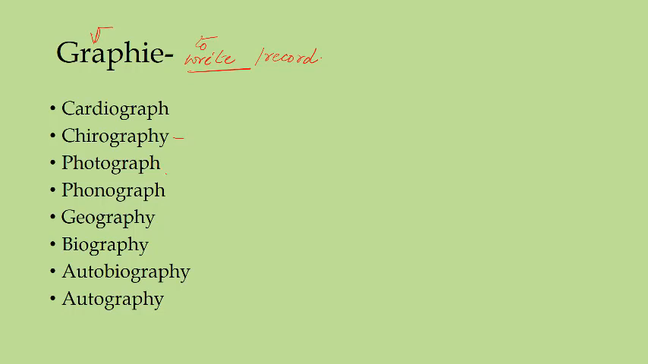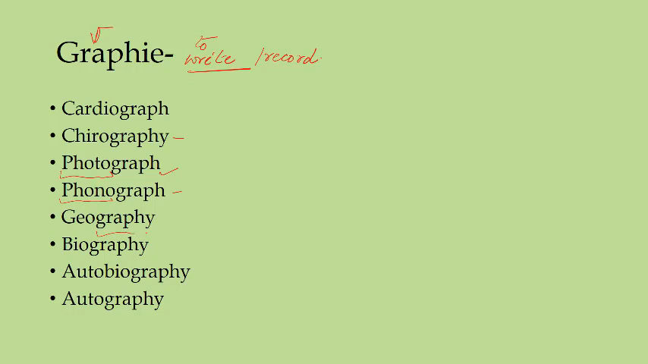And you have photograph also. This also has these two roots. So photograph is a record of photo or light. Okay, and phonograph is another instrument which records your sound, or sound patterns. So sound recorder is also called phonograph.